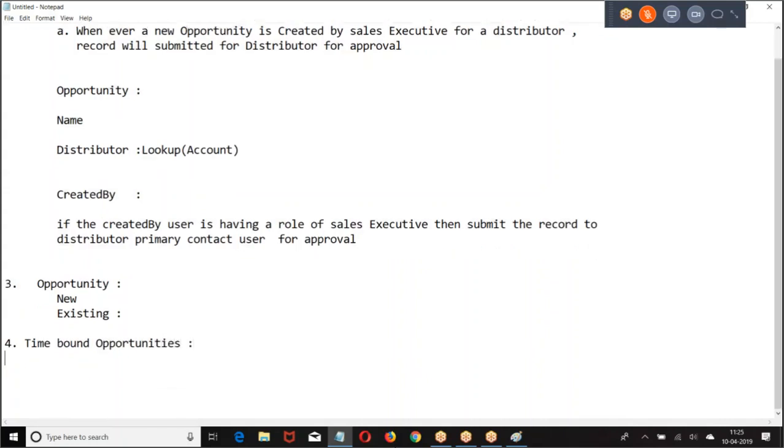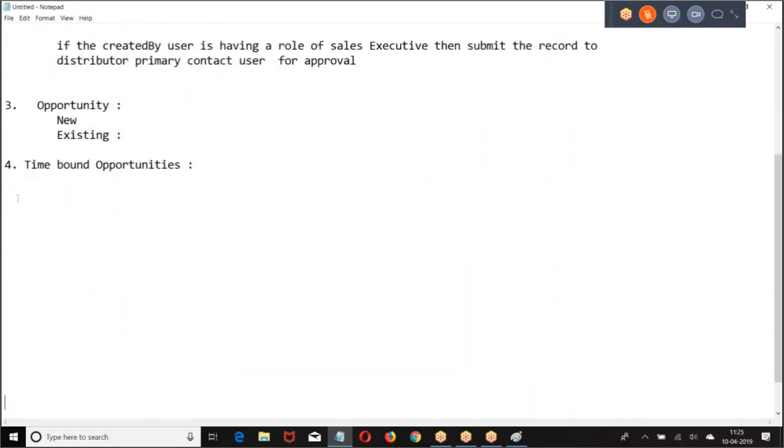Now, what are these time-bound opportunities? I am looking for this machinery. If you can provide this machinery within 30 days, I'll be ready to place an order. If you are able to provide this machinery within 40 days, I'll be able to place an order. So, what was this? Time-bound opportunity.